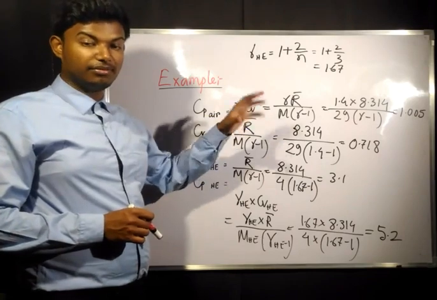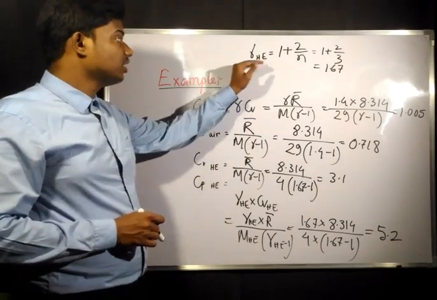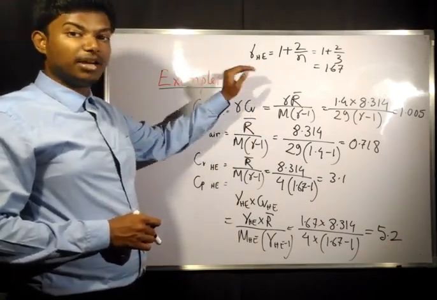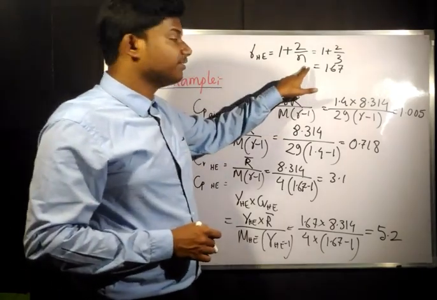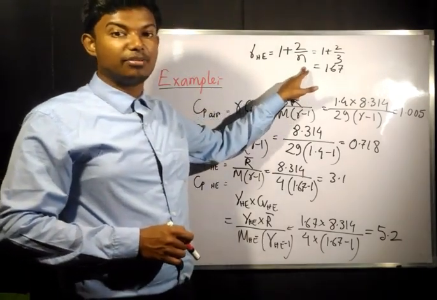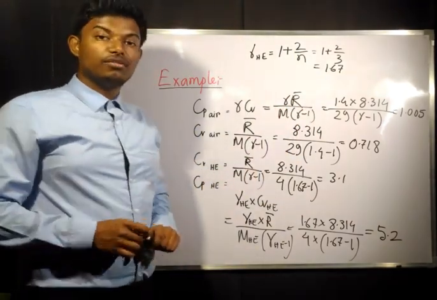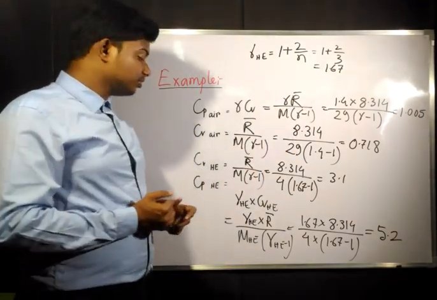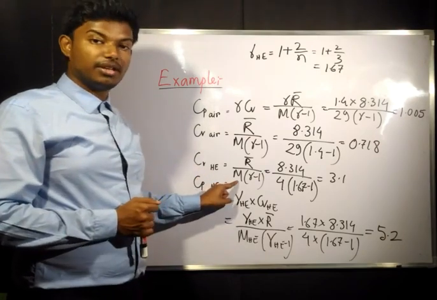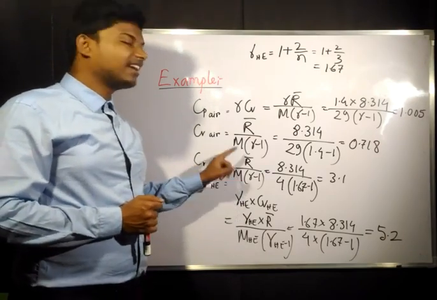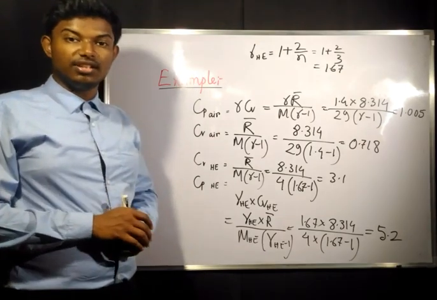If air is not given, some other gas is given, you need to find out the gamma of that particular gas by remembering this N value for monoatomic, diatomic, triatomic. So if you know these things, you can easily find out Cp/Cv value for each and every gas. The only thing you need to know is molecular weight. And R dash is common for all the gases, so you can easily remember.